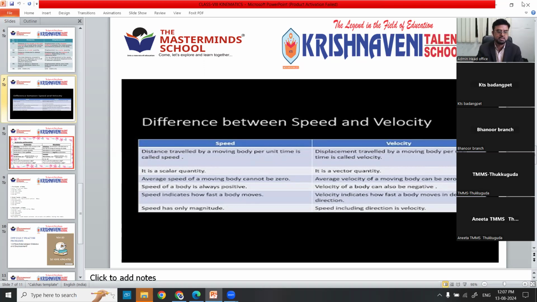And last point, speed has only magnitude, and speed including direction is velocity. Means velocity has both magnitude and direction. Speed plus direction is called velocity. Speed minus direction is called speed only. Right?